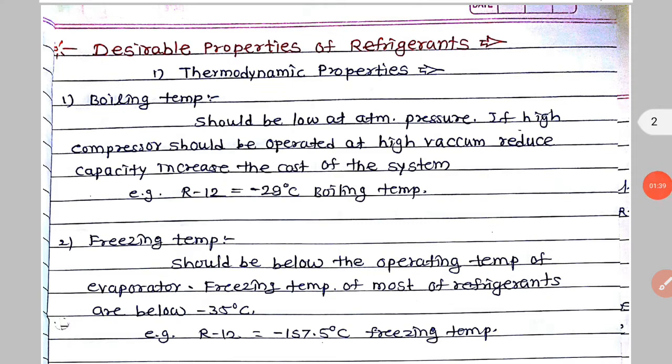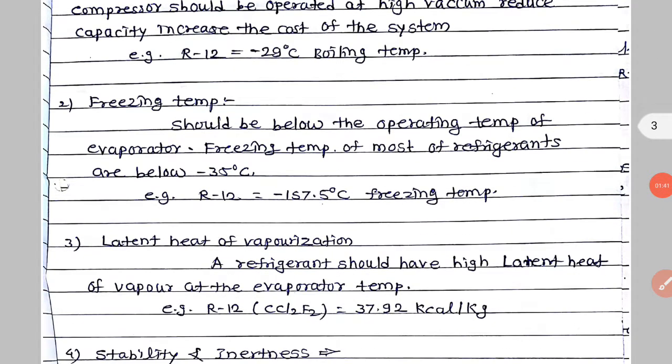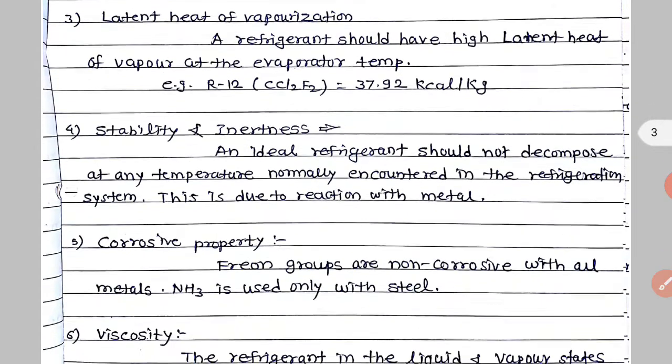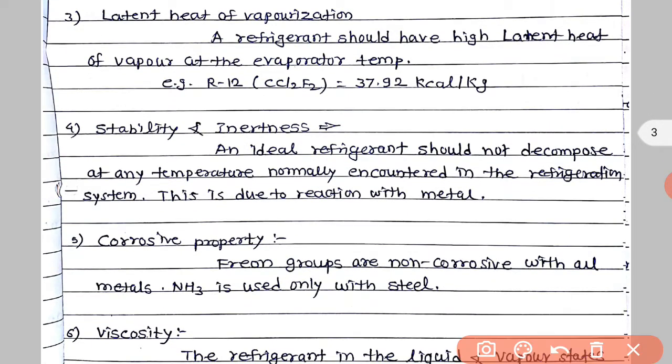Next property is latent heat of vaporization. See here, what is latent heat of vaporization? Latent heat of vaporization is a physical property of a substance. It can be defined as the heat required to change 1 mole of liquid to vapor or gas at its boiling point under standard atmospheric pressure.